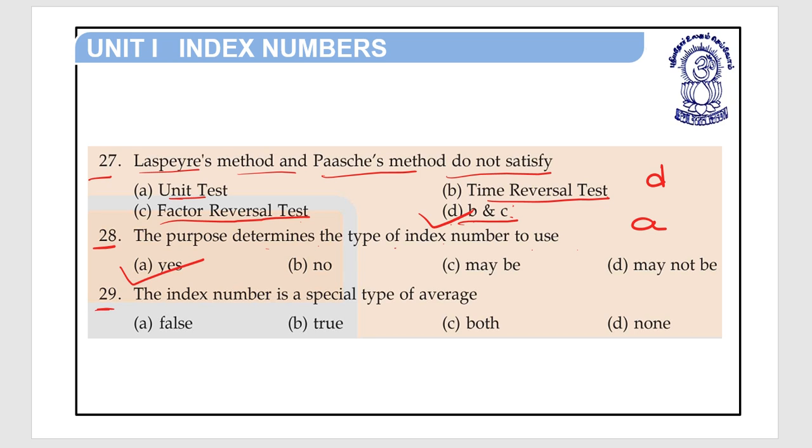Question number 29. The index number is a special type of average. So that is true or false? Option A is false, option B is true, option C both, and option D none. So that's true. So option B is the right answer. Index number is a special type of average.